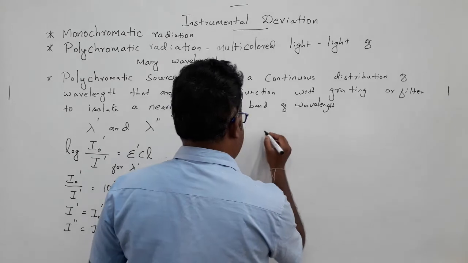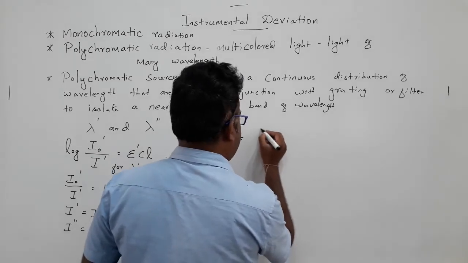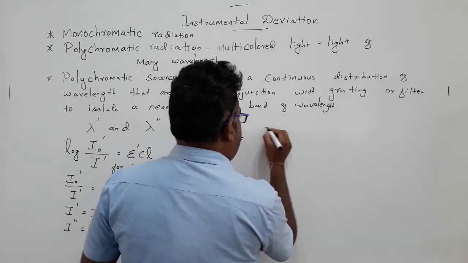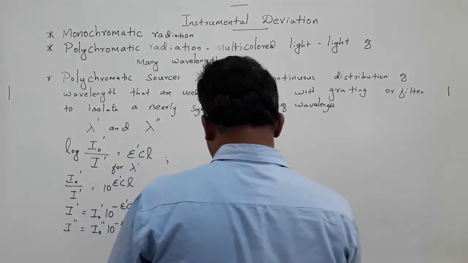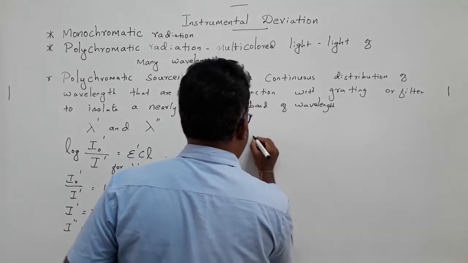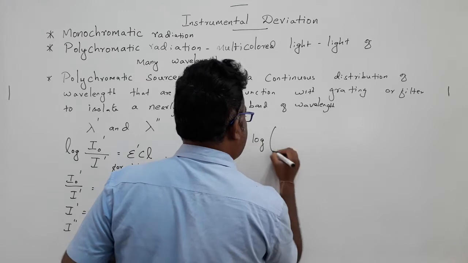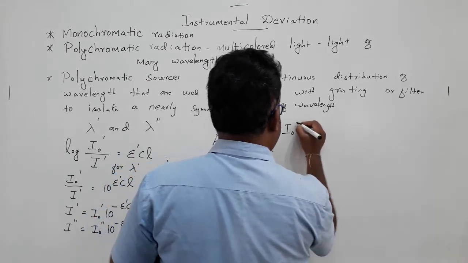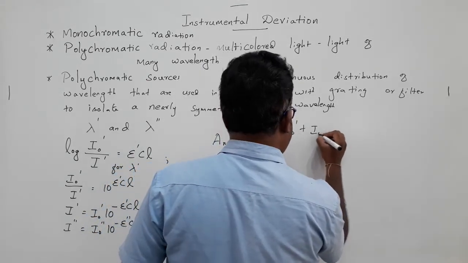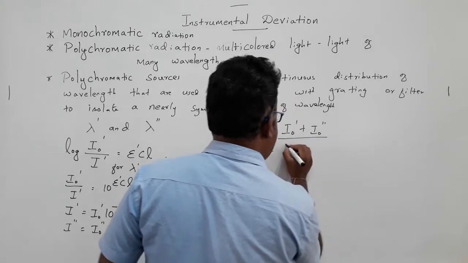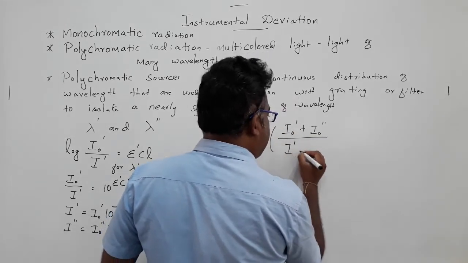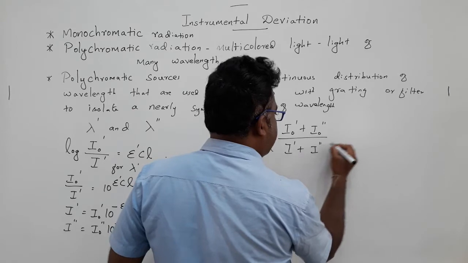That is, A is equal to log of I0 prime plus I0 double prime divided by I prime plus I double prime.